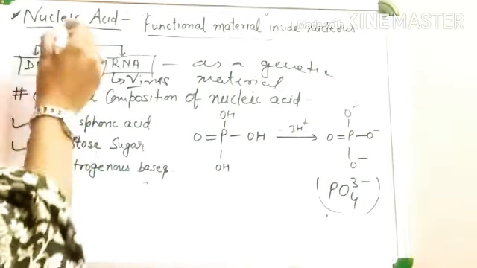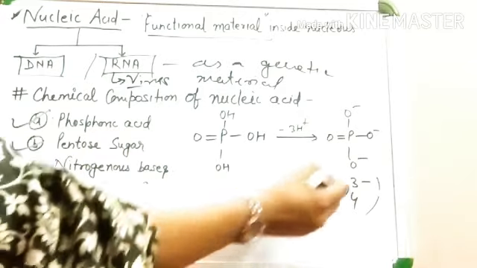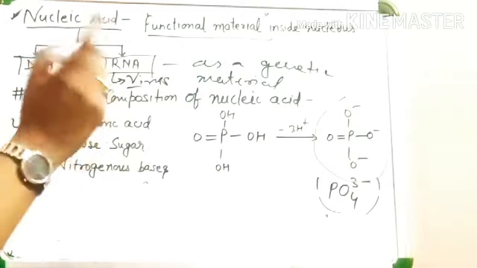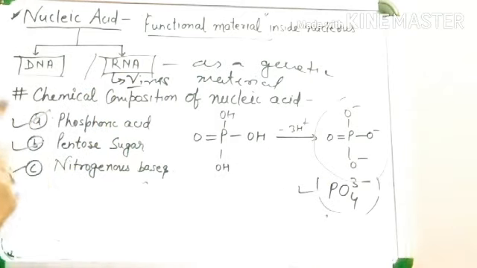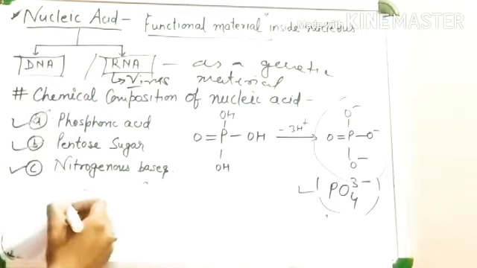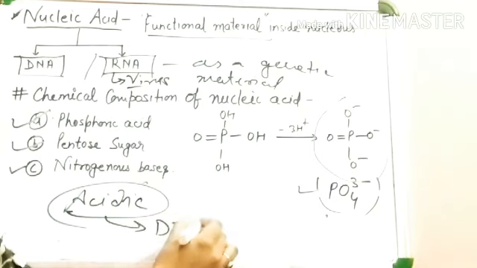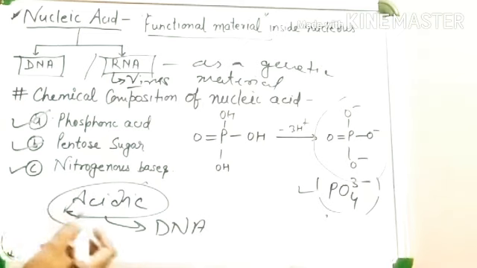Phosphoric acid in nucleic acid occurs in the form of a phosphate group. Because of the presence of this phosphate group, our genetic material is acidic in nature. So what is responsible for the acidic nature of DNA? Phosphate.